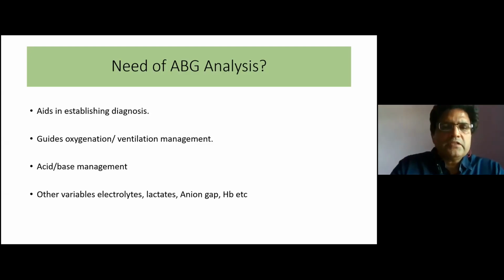Lactate, yes, definitely, as patients also develop sepsis in our COVID patients. The anion gap is important to differentiate what type of metabolic acidosis it is, and the hemoglobin is for daily monitoring.